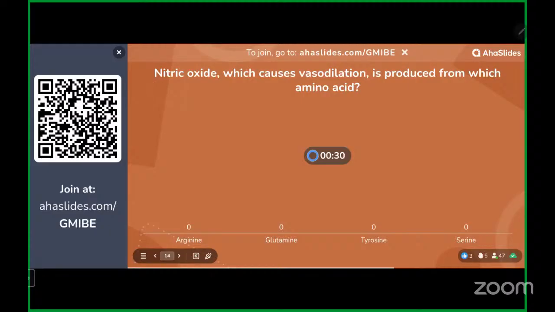Nitric oxide, which causes vasodilation, is produced from which amino acid? Again, a basic, essential question from essential biochemistry. The enzyme nitric oxide synthase uses this substrate. This is one of your clues. And as you know, it is a semi-essential amino acid as well. Yes, this is a PYQ as well, the exact same question. Many of them have answered it correctly. It's arginine.